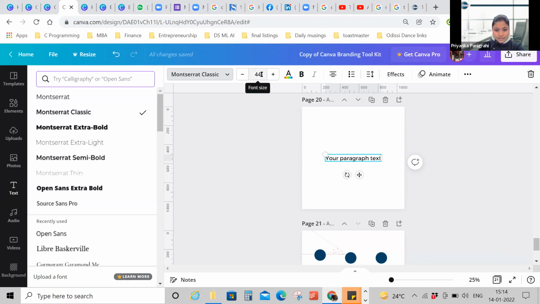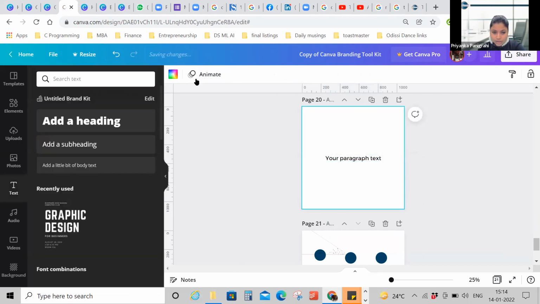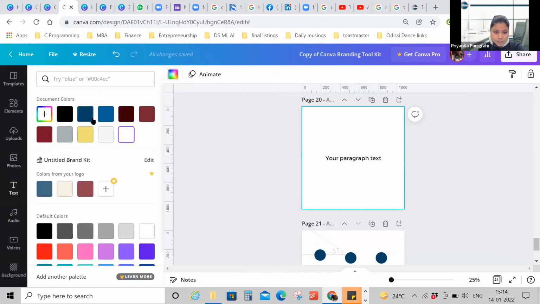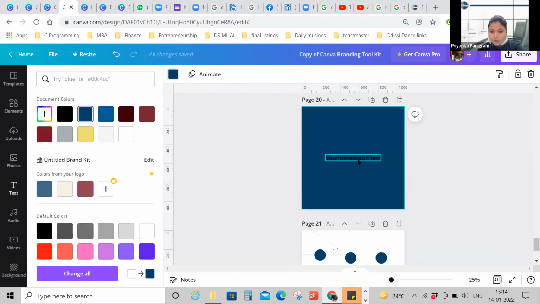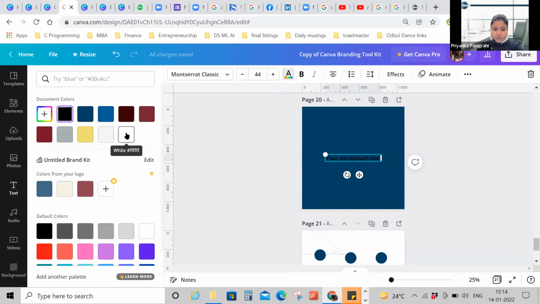You change the size however you want to. You can play with colors. For example, if you have a dark background, let's say I've come to the entire page, so I can change the background color. Now the font is not visible. The brand guidelines specifically state that the contrast should be good. So you go to text color, you change it to white.